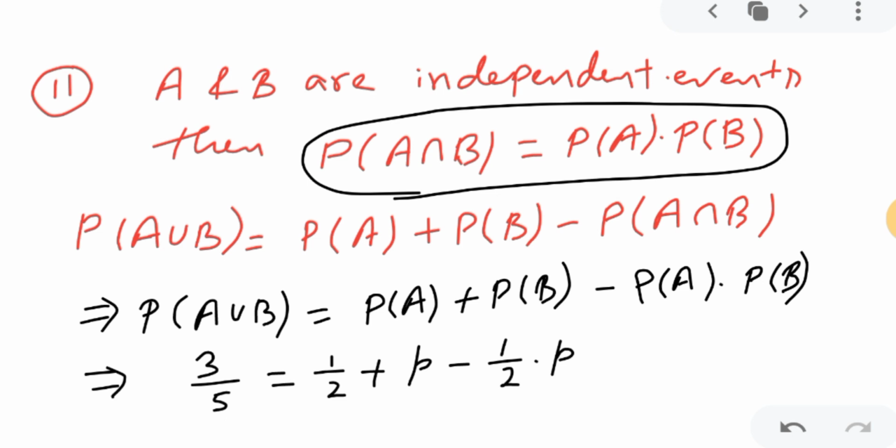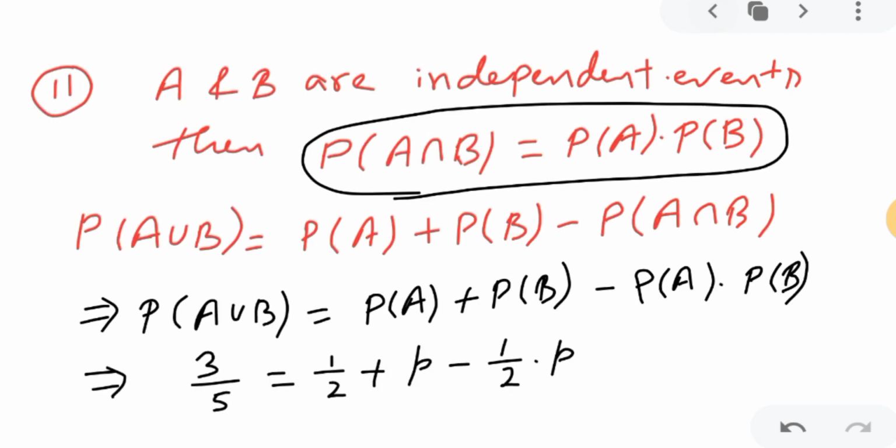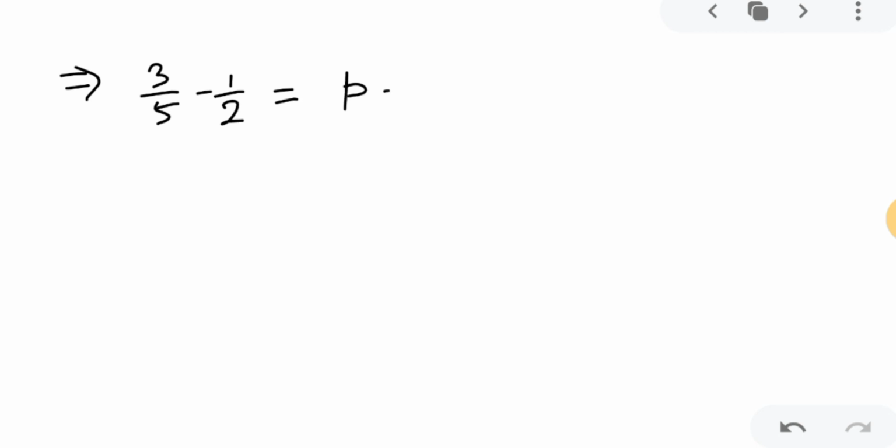Now I will simplify. P terms on one side and constant terms on the other side. So 1 upon 2 I will send to the left side: 3 upon 5 minus half, and the right side will be P minus P upon 2.